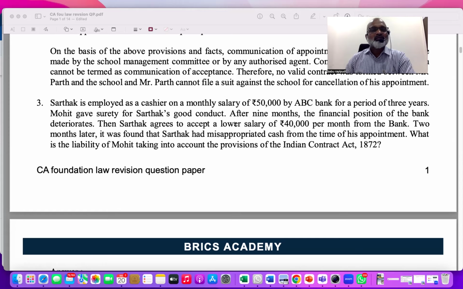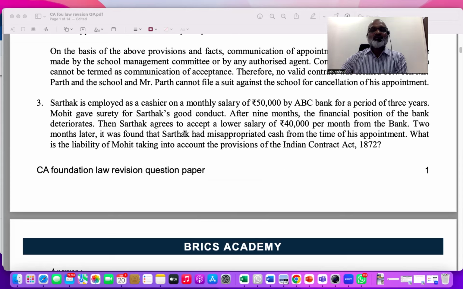The next one is the third question. Sarthak is employed as a cashier on a monthly salary of 50,000 by ABC Bank for a period of 3 years. Mohit gave surety for Sarthak's good conduct. So Mohit became a guarantor.